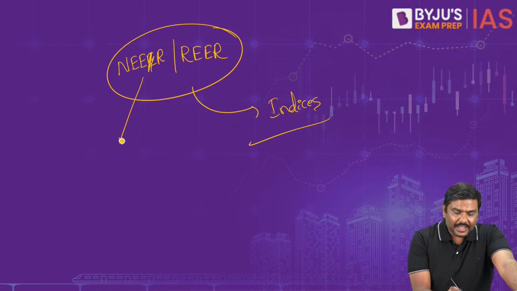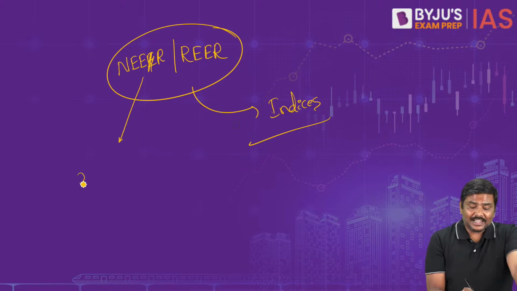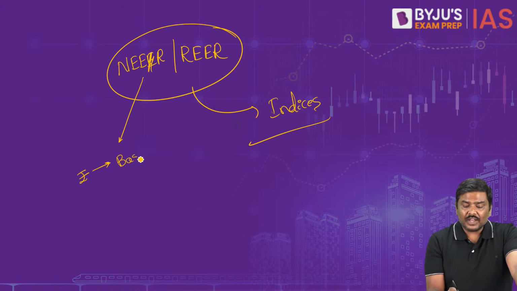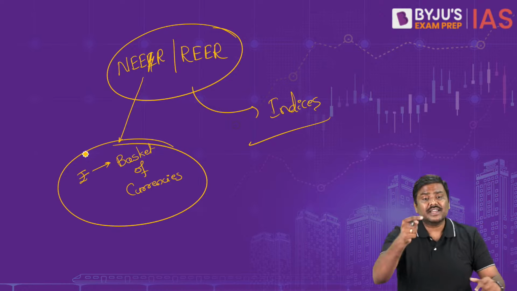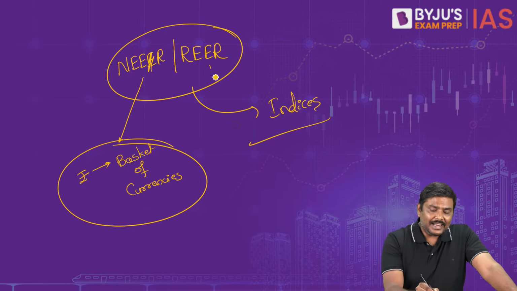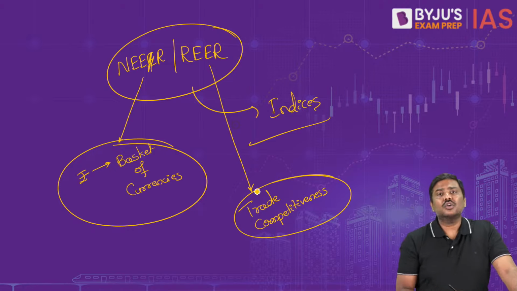In case of NEER, we try to find out what is the value of the Indian rupee against a basket of currencies. Remember this. In case of NEER, we are trying to find out the value of the Indian rupee against a basket of currencies. And in case of REER, we are trying to find out trade competitiveness, that is, whether Indian exports and imports are competitive or not.